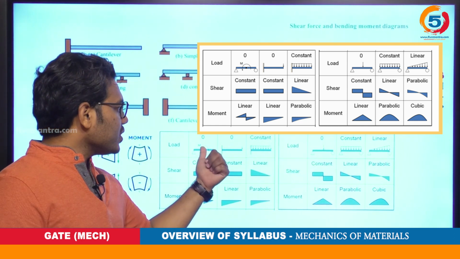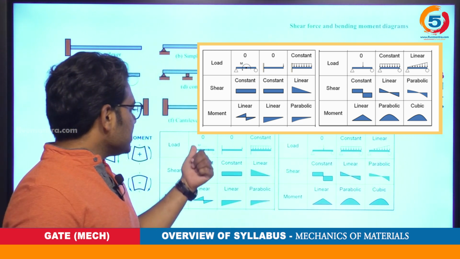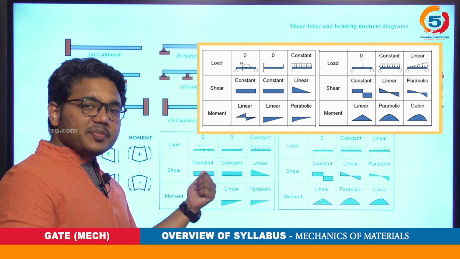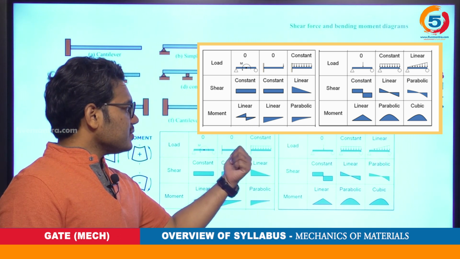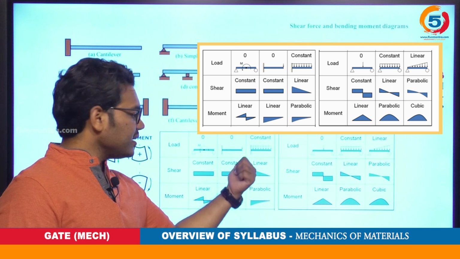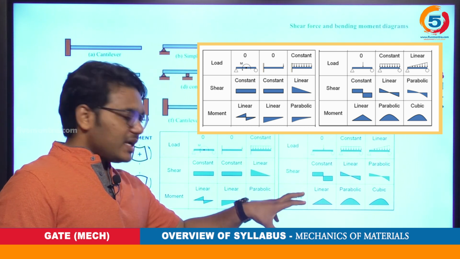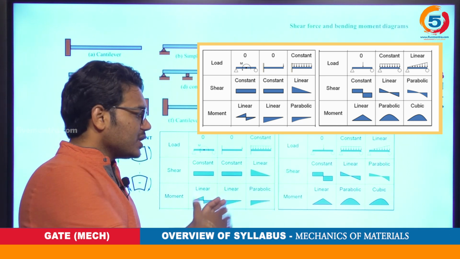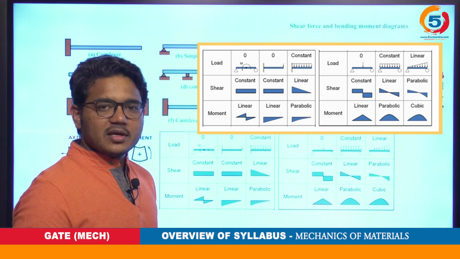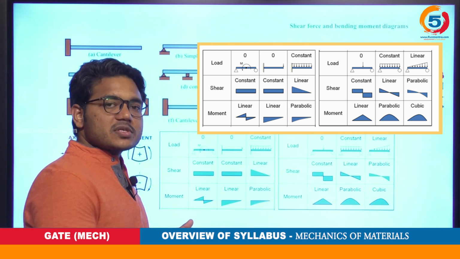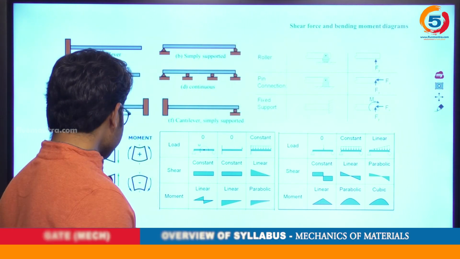When they are loaded with different kinds of loads, how the shear force will appear and how the bending moment will appear. For a point load at the free end, this is the shear force, this is the bending moment. We will try to understand how you get all this, and some tricks to remember all these curves and to solve them fast and quickly.